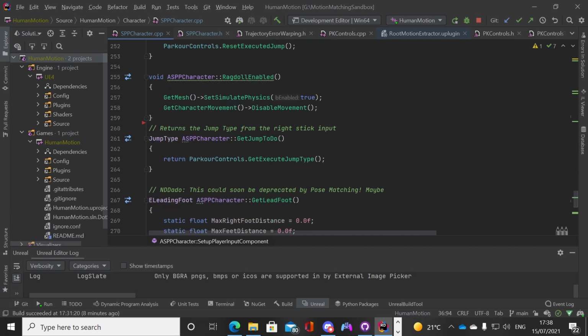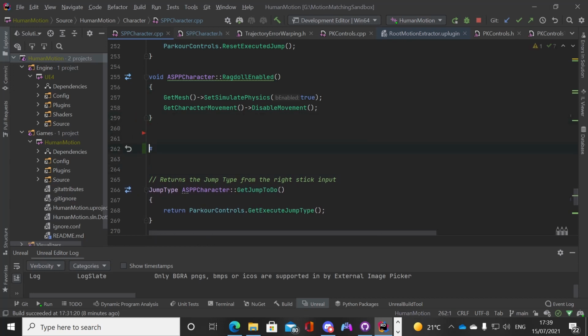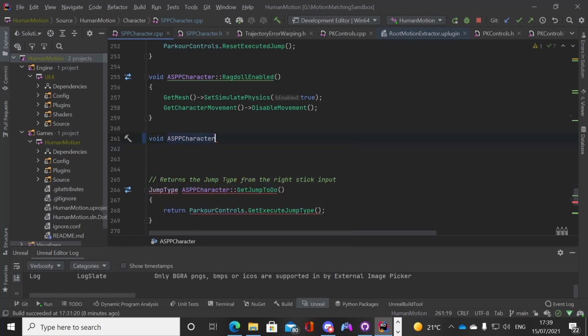So if we go here, yeah, that goes into some struct stuff. Okay, so we'll say void ASPP character FP toggle.